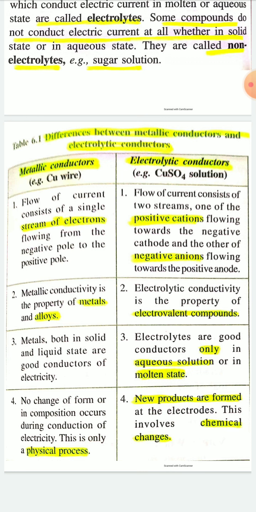In metallic conductor only physical changes occur, and in case of electrolytic conductors, new products are formed, which means electrolytic conduction involves chemical changes. Okay, thank you.